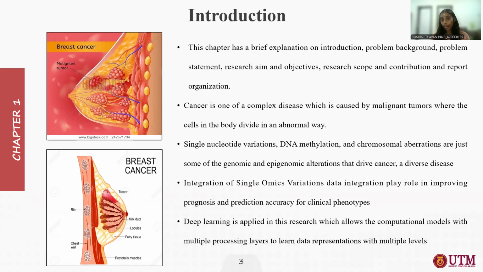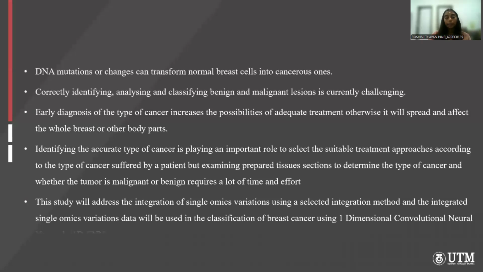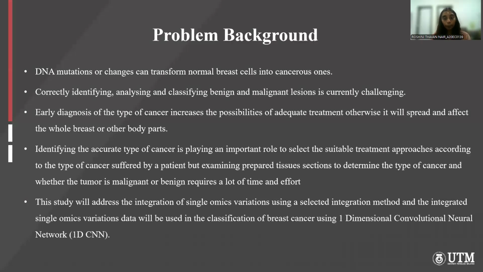So single cell variations, DNA methylation, and chromosomal aberrations are just some of the genomic and epigenomic alterations that drive cancer, a diverse disease. Integration of single omics variations data plays a very important role in improving prognosis and prediction accuracy for clinical phenotypes. Deep learning is applied in this research, which allows computational models with multiple processing layers to learn data representation with multiple levels. Next, I would like to explain the problem background.